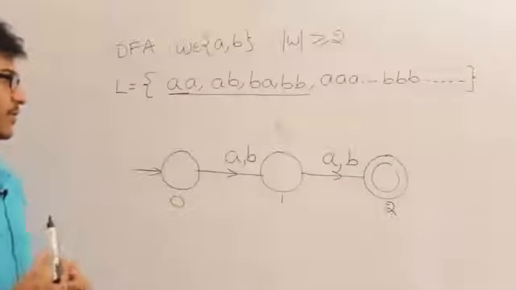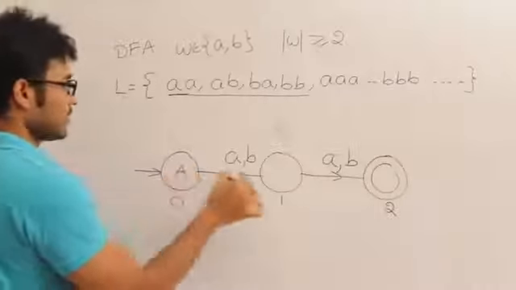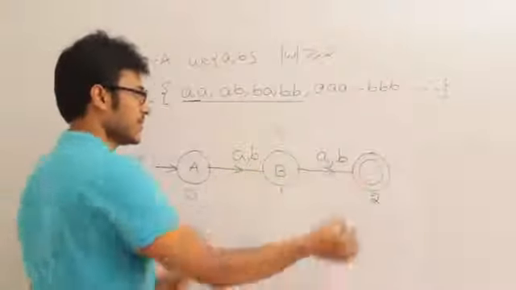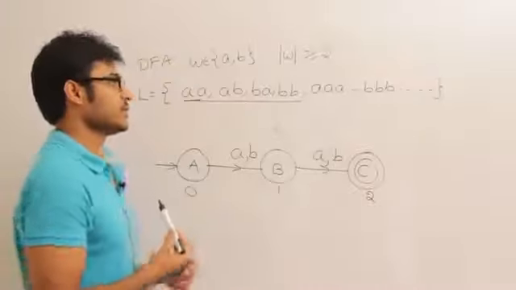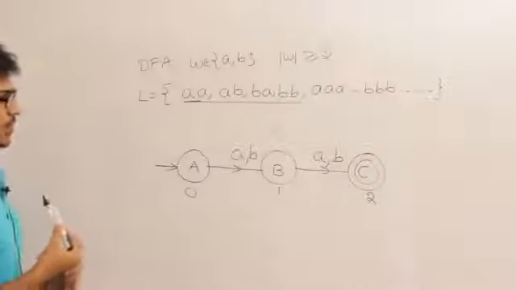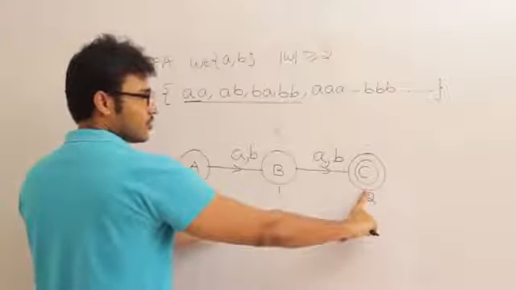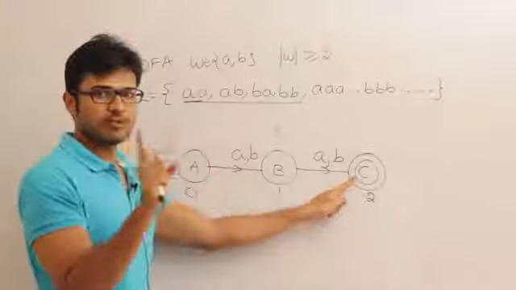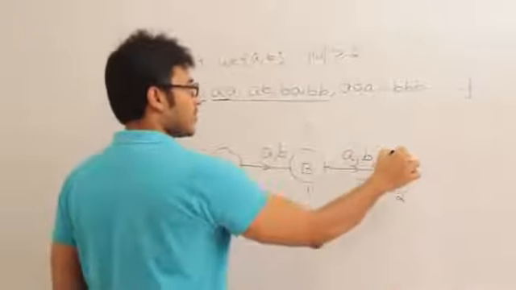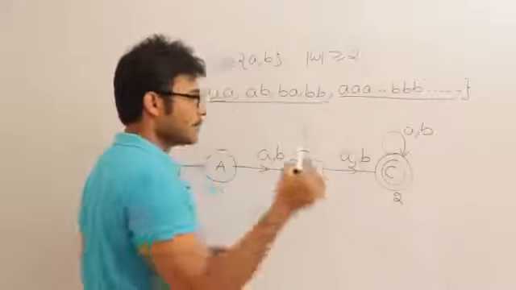Now is this a DFA? No, it is not a DFA. The reason is, for state A and state B we have shown the transitions on small a and small b, but for state C we didn't show any transition. So we have to decide what happens if I see one more a or b. Already we have seen a string of length 2 and we have reached C, and now if we see one more a or b, that is nothing but strings of length greater than or equal to 2. Therefore I am going to accept it. Why? Because all the strings which are greater than or equal to 2 have to be accepted.